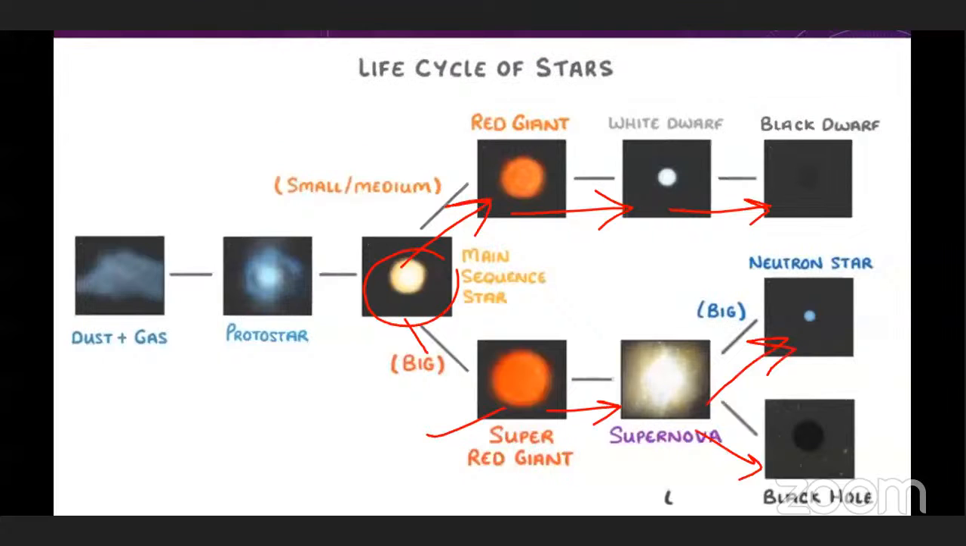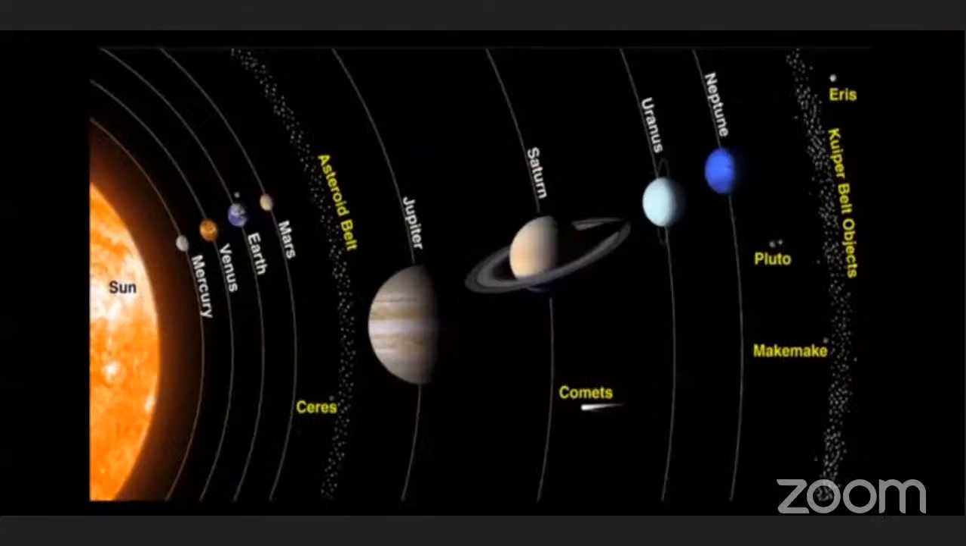Okay. Now, this is our solar system. You know that the Sun is a star, and in the Sun's orbit, all these planets are revolving. Our solar system is a tiny part of a galaxy called the Milky Way. In which galaxy is our solar system? Milky Way galaxy. Yes. Our solar system is in the Milky Way galaxy.